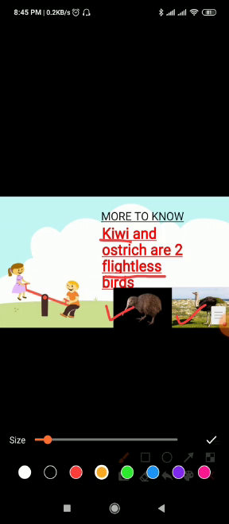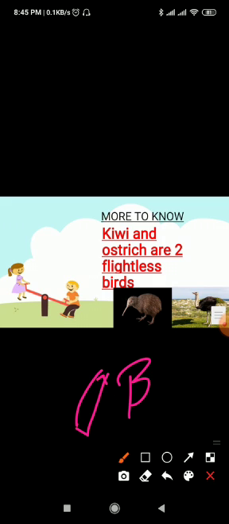Now, do you know, students, kiwi and ostrich are flightless birds. They are birds, still they are flightless. Why? They have wings, but their bodies are too heavy to fly.